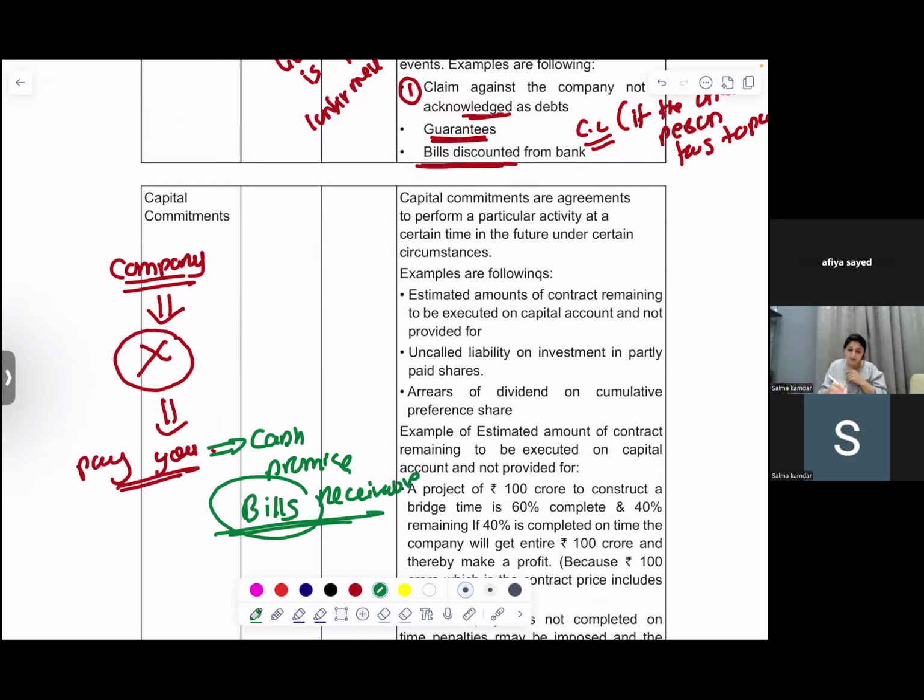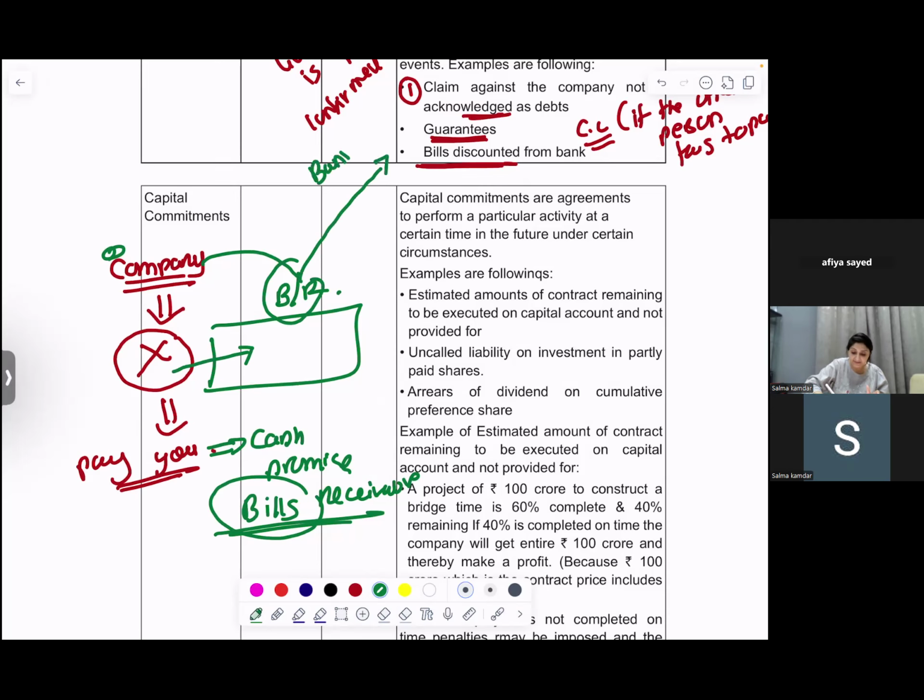This document is called a bills receivable, which is as good as cash. Now you are the company and you want the money immediately. So what do you do? You take this bills receivable that is given to you by X and you go to the bank. Say this bills receivable is for 100,000.